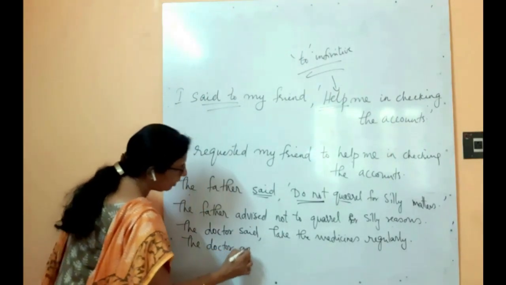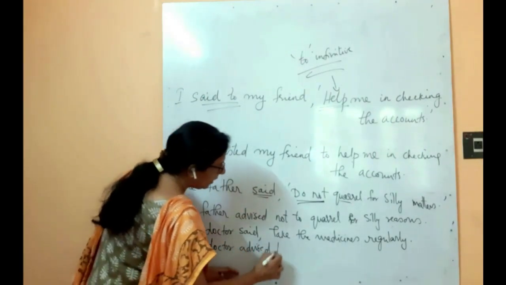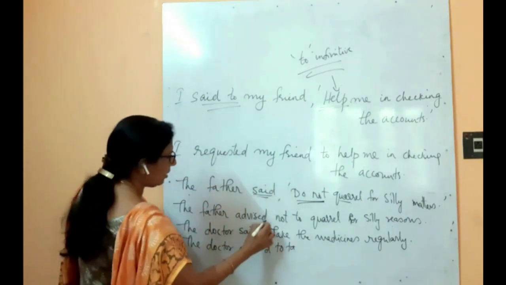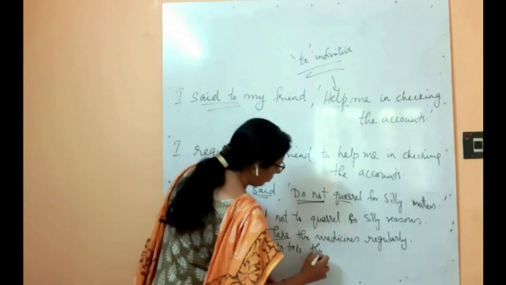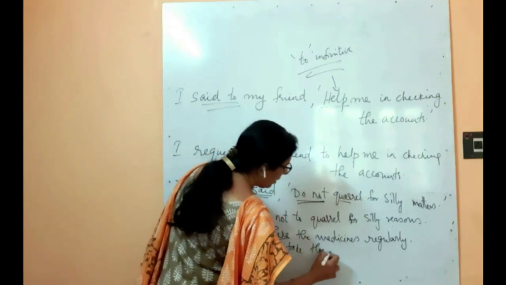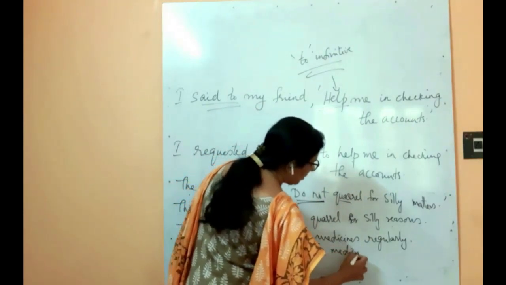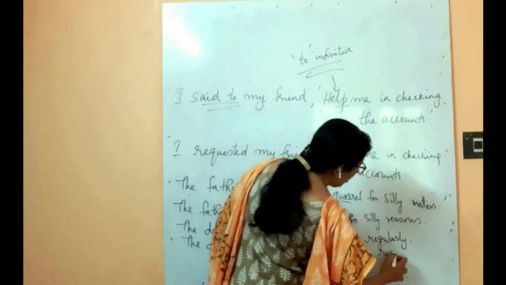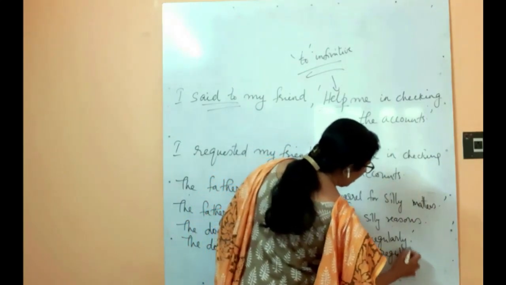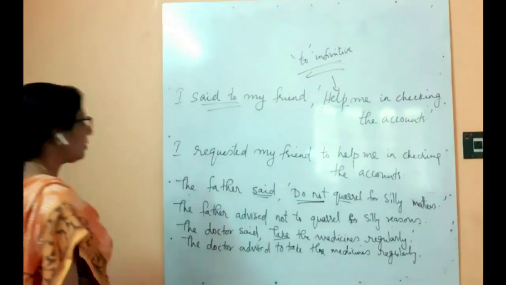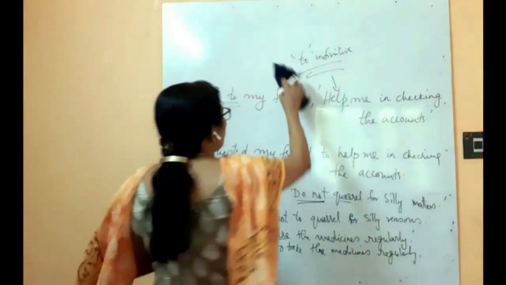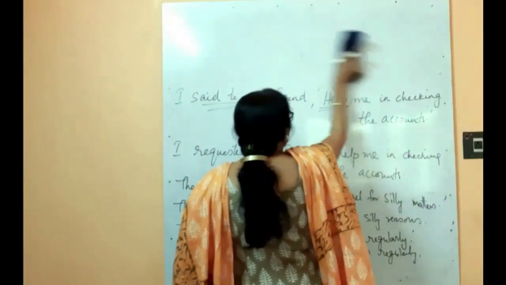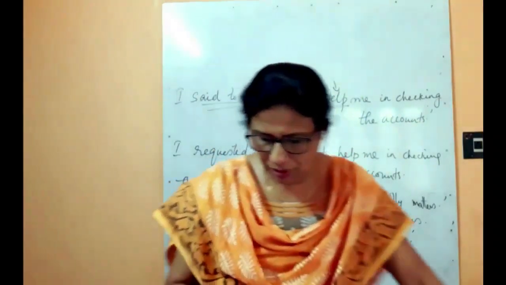The doctor advised to take, okay, to take the medicine. The verb should be converted to infinitive. To take the medicines regularly. Understood? Okay, and another one. So imperative sentences are very simple. Just convert the verb to infinitive form.